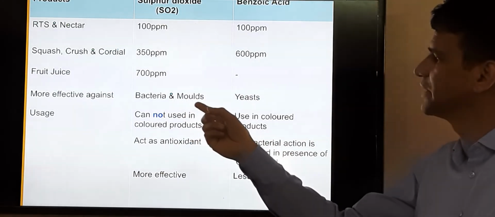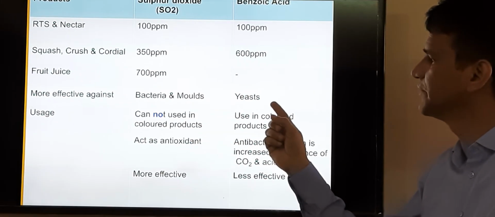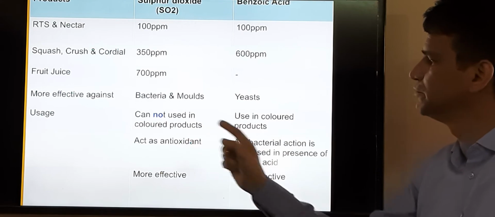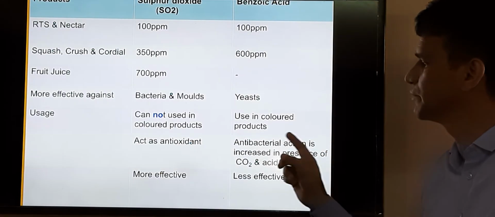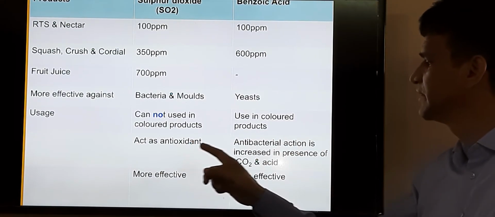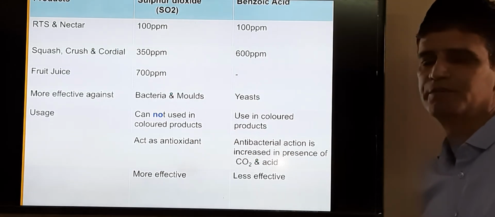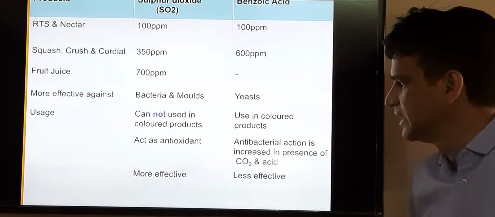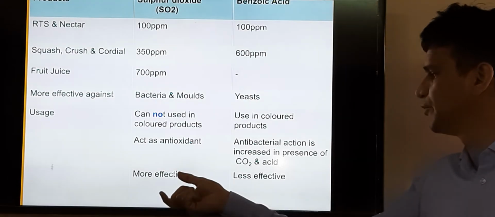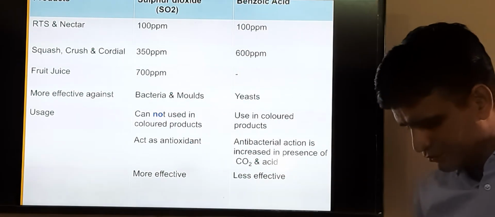KMS is more effective against bacteria and mold. Benzoic acid is effective against yeast. KMS cannot be used in colored products. Benzoic acid can be used in colored products. KMS acts as an antioxidant. Benzoic acid's antibacterial action increases in the presence of carbon dioxide and acid. KMS is more effective in comparison to sodium benzoate.